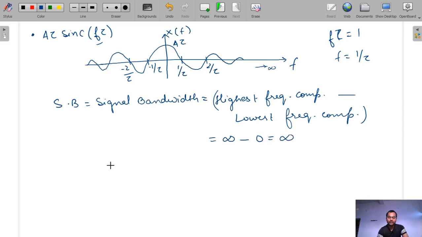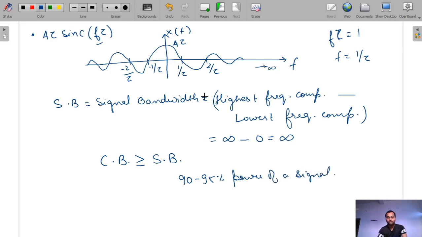But we know that channel bandwidth should always be greater than signal bandwidth, and channel bandwidth cannot be infinite, that is not practically possible. So we take the significant power of the signal, that is 90 to 95% of the power of a signal, to come under the bandwidth.